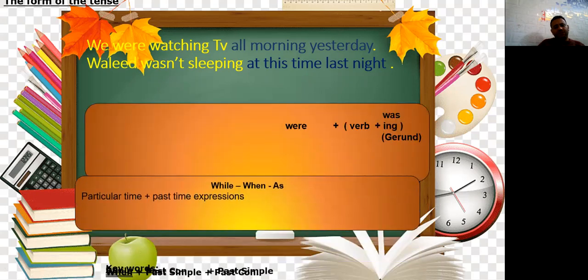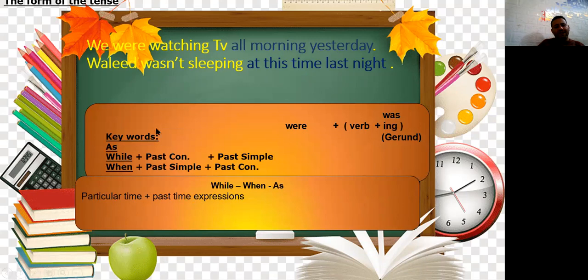And these are the rules. When I have as, while, or when: as and while, past continuous, and then past simple. When, past simple, and past progressive. The form is was, were, verb plus ing. When I have past time, like last, like yesterday, etc., and before it a particular time, I use was, were, plus ing.